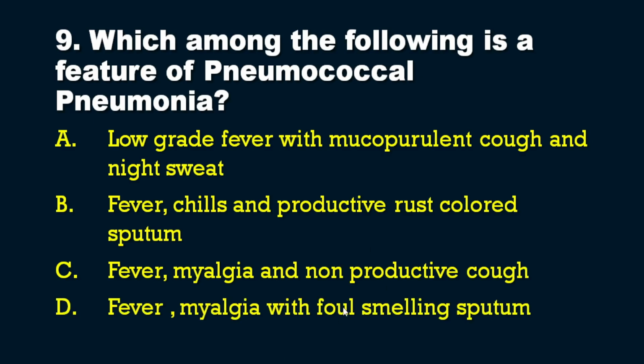So all the options I have given are symptoms of specific types of pneumonia. Here the question I have asked is regarding pneumococcal pneumonia. So from the options it is very easy to identify. The answer is option B, that is fever, chills and productive rust colored sputum. Okay, so we will see each option and what the features are in each option.